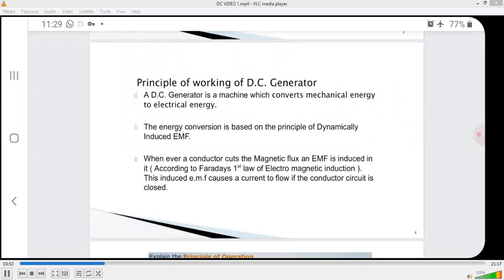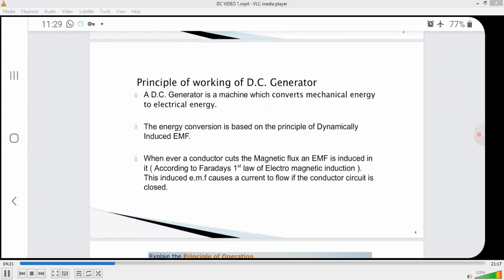The essential requirements for a DC machine are conductors and magnetic flux; the conductor should link magnetic flux. The energy conversion is based on the principle of dynamically induced EMF. Whenever a conductor cuts the magnetic flux, an EMF is induced in it, which is Faraday's first law.